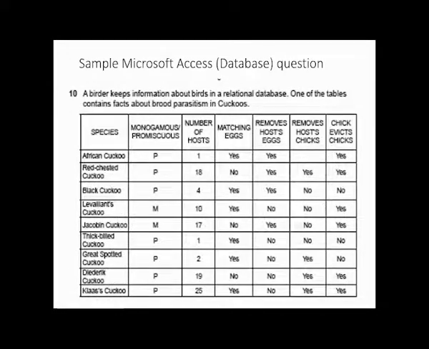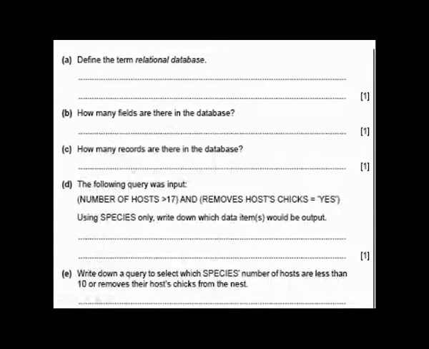Remove host check. Yeah, it is yes. Can you see? My number of hosts is greater than 17 and my remove host check is yes. So I will write red chesters cuckoo as one of my answers because the question says use only the species name. Let us see who else meets that condition.